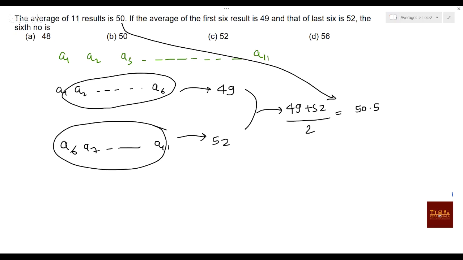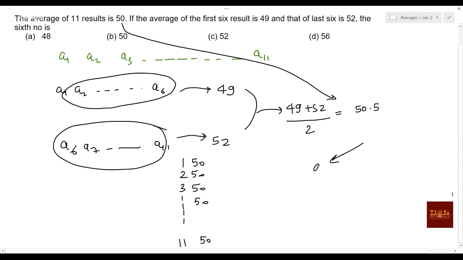So can you say how much will be the x value? Each and every element in this group, 1, 2, 3 till 11 elements, initially has 50. A6 is coming with whatever value, we don't know. But we know one thing for sure, that it will give 0.5 to each and every element.